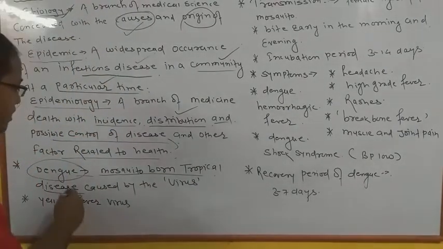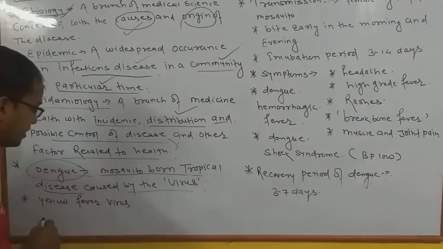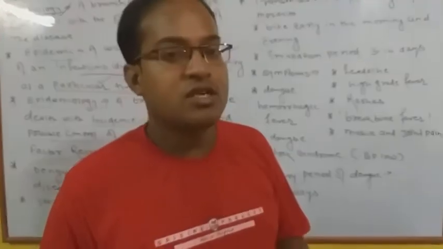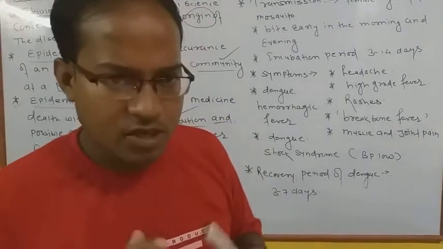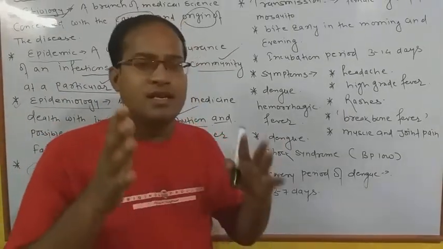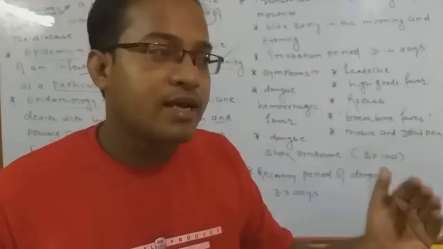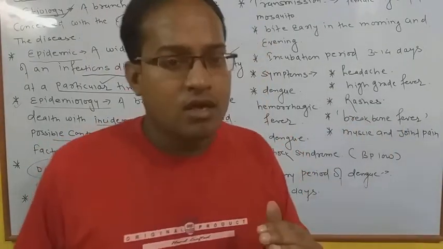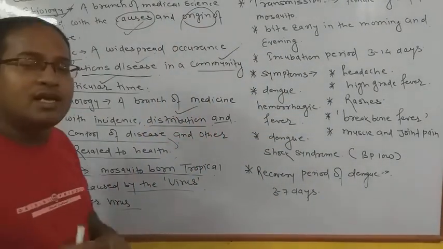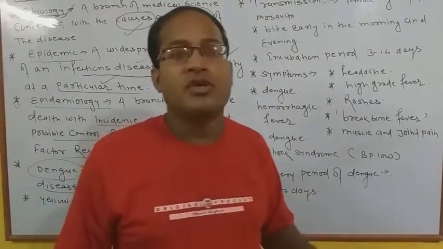Dengue is a mosquito-borne tropical disease caused by a virus, and it is also called a yellow fever virus. Why is it called yellow fever virus? Yellow fever means, generally, we know typhoid or jaundice, and several types of disease are combined when dengue becomes dangerous. If a patient has dengue fever, yellow fever, typhoid and several other diseases automatically appear in that person. Why? Because their immunity power is very low.